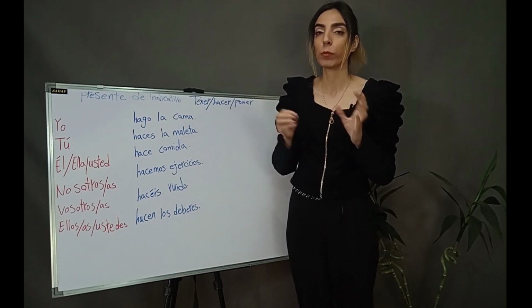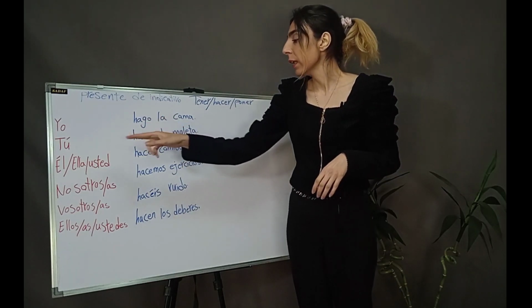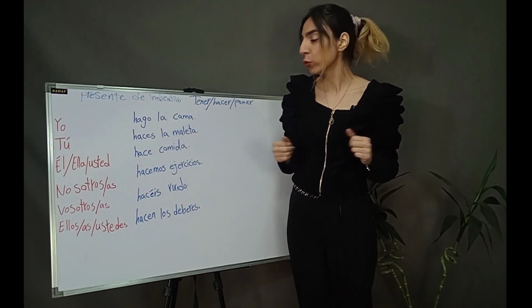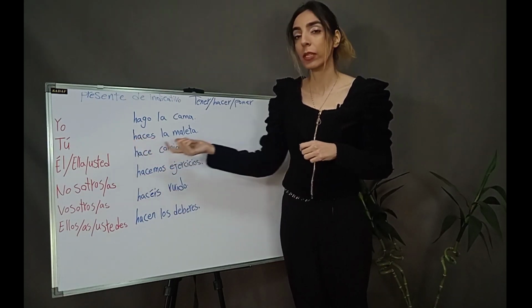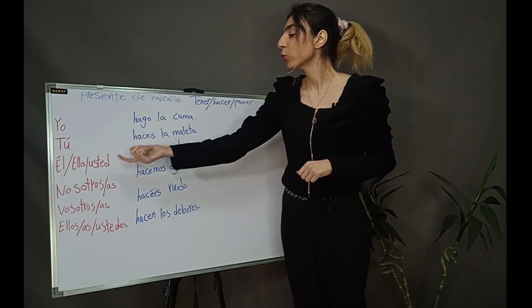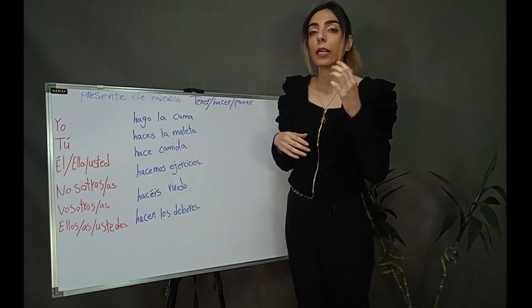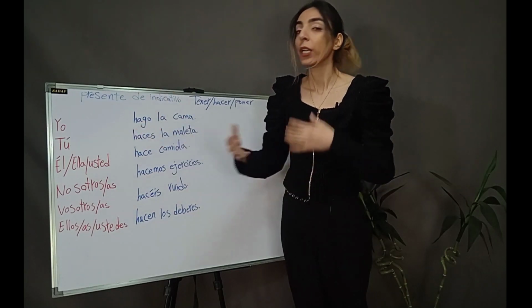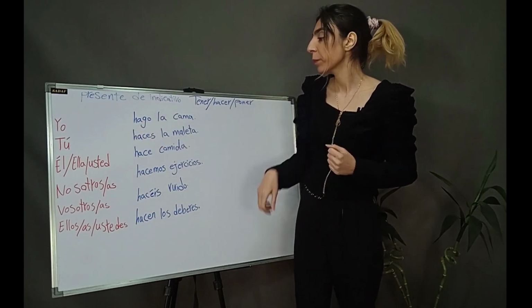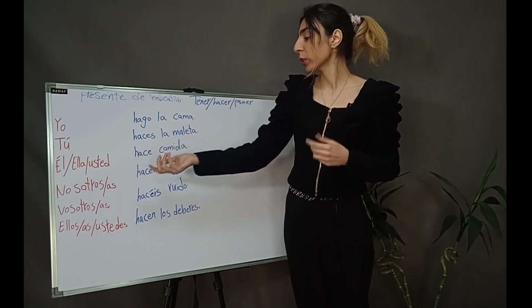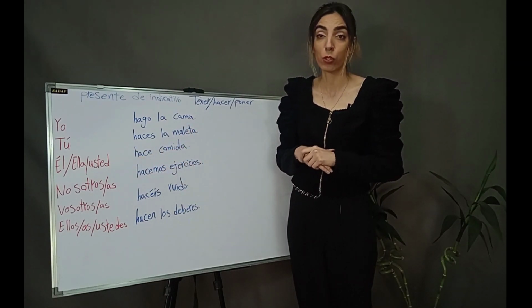Él or ella or usted hace comida. Hacer comida means to make food. Él hace comida, he makes food. Comida means food. Ella hace comida, she makes food. Usted hace comida is the formal form. You make food.